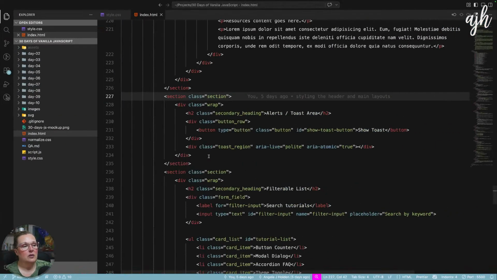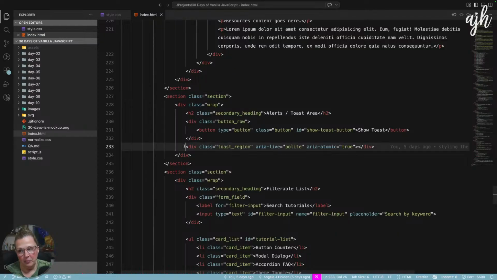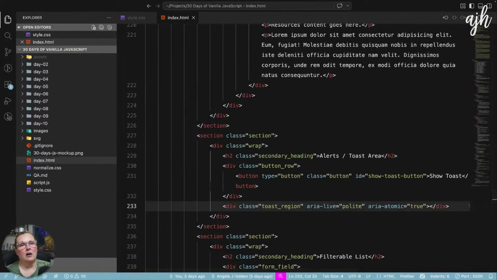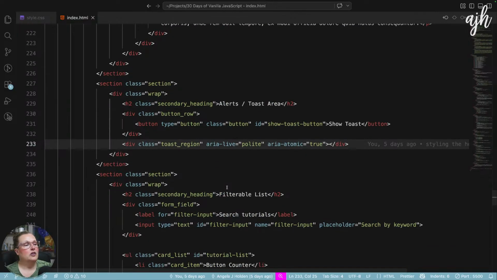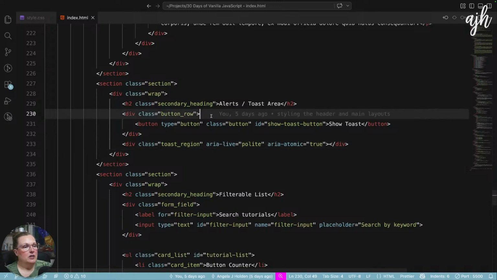So we'll leave this as is. ChatGPT is basically saying dialogue is not appropriate, and you really just should use a div. We don't need a div around this button.